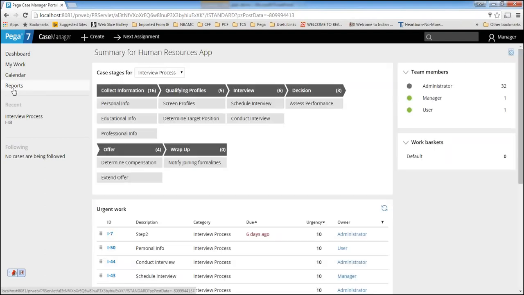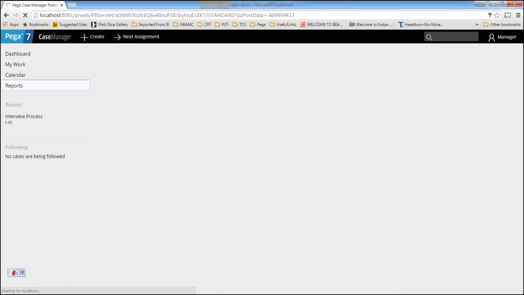So you will see a case manager portal. This is a different portal, the case manager portal, where the manager will do all his work. See here, the reports option is extra. If you see the existing case worker portal, the report option is not there. But for the case manager, because he is a manager, he can also generate the reports.